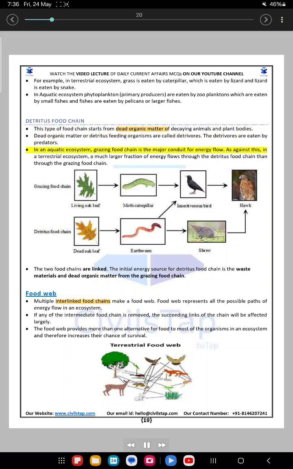In an aquatic ecosystem, the grazing food chain is the major conduit for energy flow. As against this, in a terrestrial ecosystem, a much larger fraction of energy flows through the detritus food chain than through the grazing food chain. The two food chains are linked. The initial energy source for the detritus food chain is the waste materials and dead organic matter from the grazing food chain.